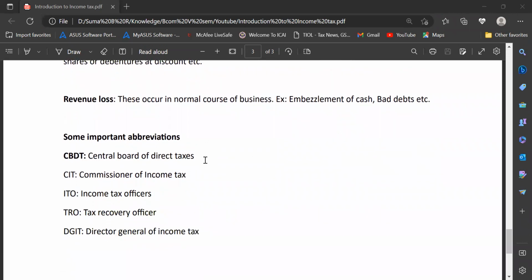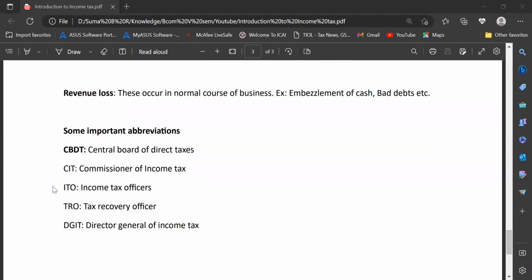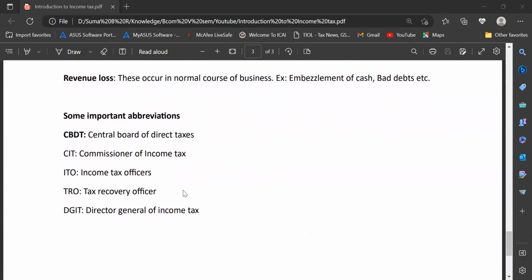There are some important abbreviations which you'll have to be aware of. One of them is CBDT, that is Central Board of Direct Taxes. Second one is CIT, which is Commissioner of Income Tax. Third one is ITO, that is Income Tax Officers. The next one is TRO, that is Tax Recovery Officers. The next one is DGIT, Director General of Income Tax.